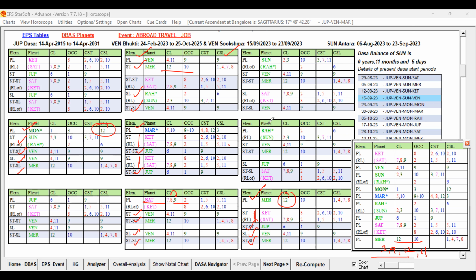Now let us check the Dasa Lord. Now the native is running Jupiter Dasa. Previously, he was running Rahu Dasa.